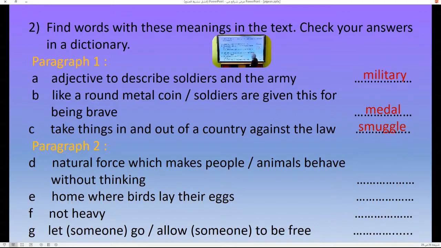It is smuggle. In paragraph 2, we have the first word, natural force, which makes people or animals behave without thinking. It is instinct. Home where birds lay their eggs. We saw the picture. It is nest. Not heavy. Of course, it is light. And let someone go or allow someone to be free, which is release.